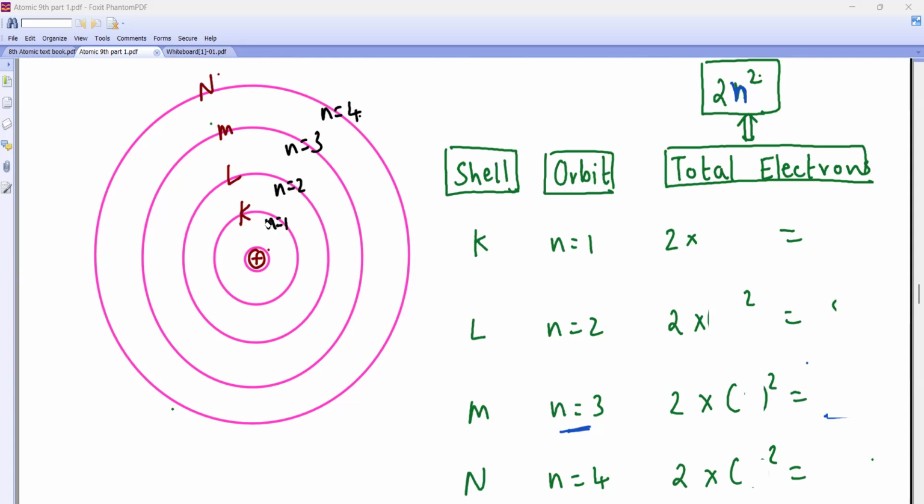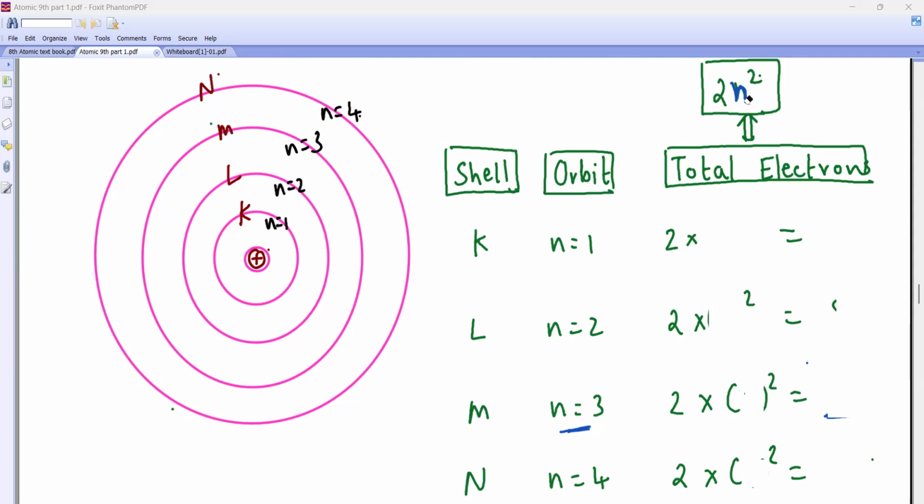This is why the first orbit is known as K, L, M, N. We indicate these orbits by number: n is equal to 1, n is equal to 2, n is equal to 3, and n is equal to 4. This is the shell: K shell, L shell, M shell, N shell. K shell means first orbit, second orbit, third orbit, fourth.